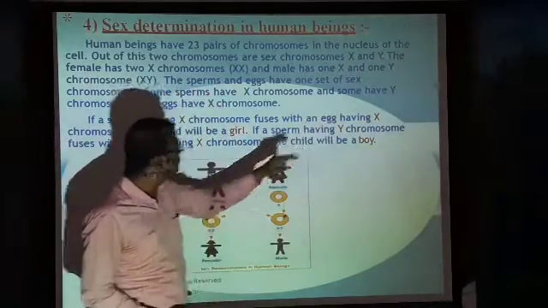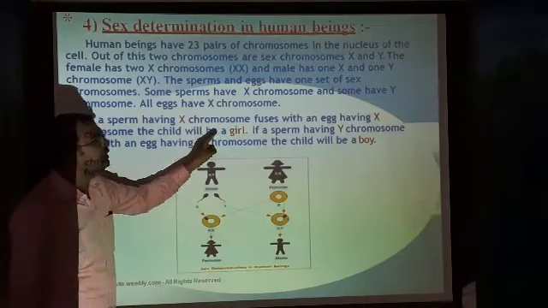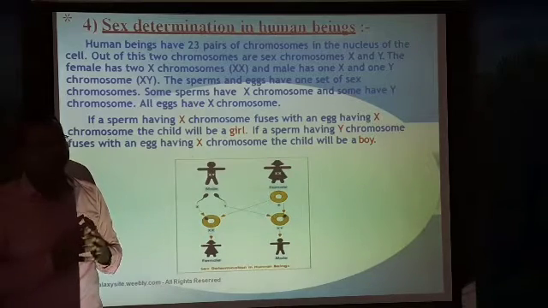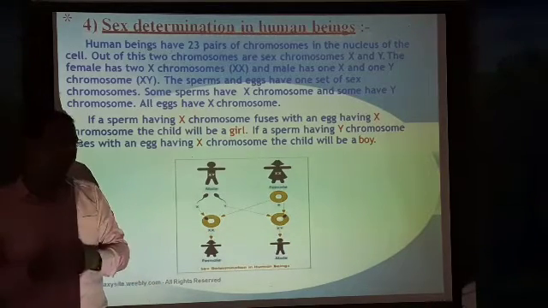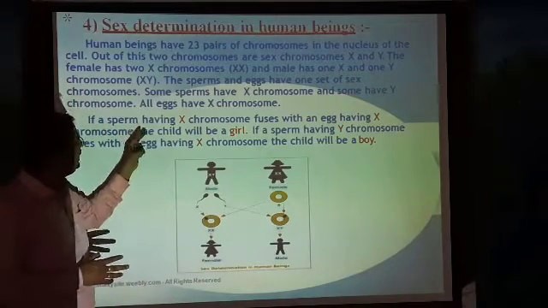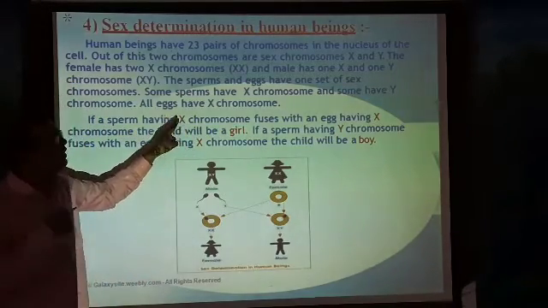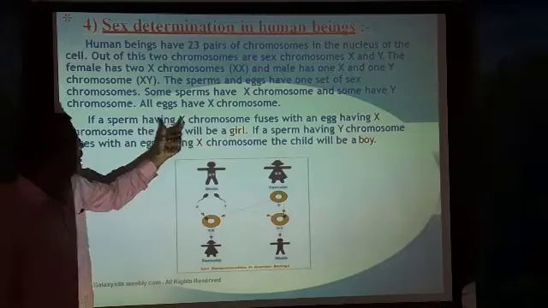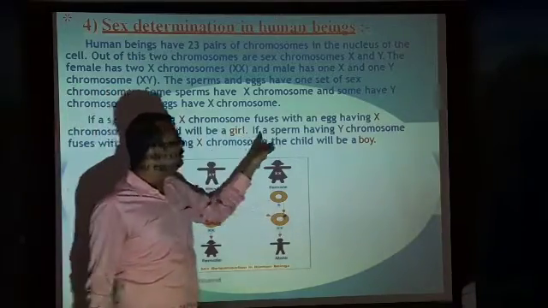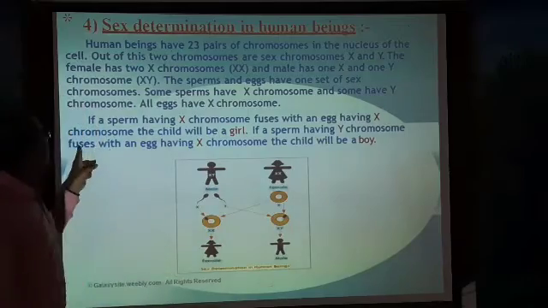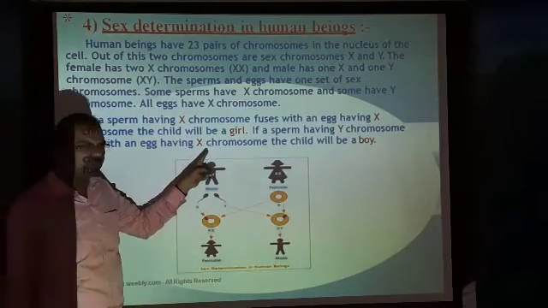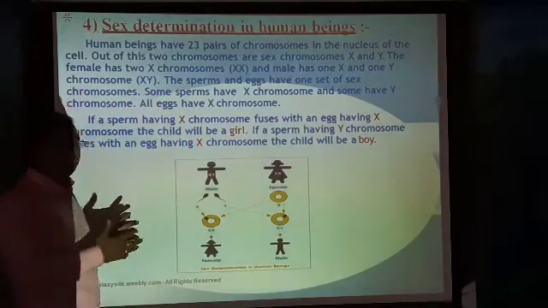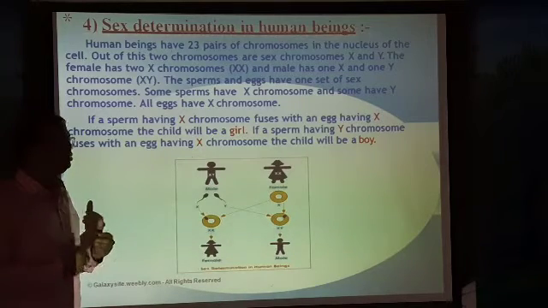If a sperm having an X chromosome fuses with an egg having an X chromosome, the child will be a girl. I already told you, some sperms have the X chromosome, some have Y chromosomes. If the X chromosome of the sperm fuses with the X chromosome of the female egg, the baby will be a girl. If the sperm having the Y chromosome fuses with the X chromosome of the egg, the child will be a boy. This is the way sex determination takes place.